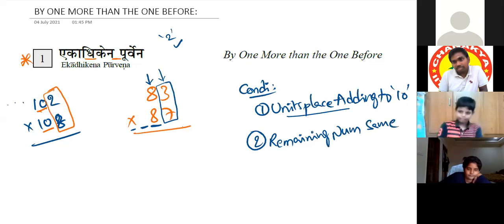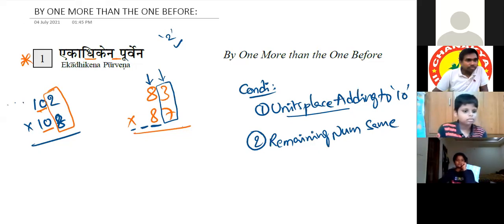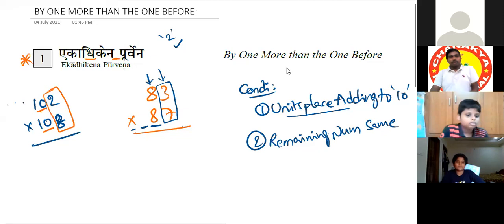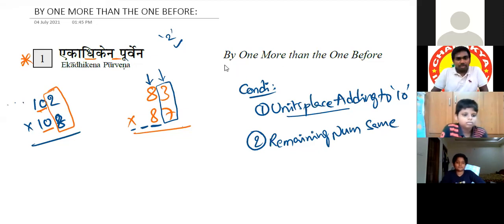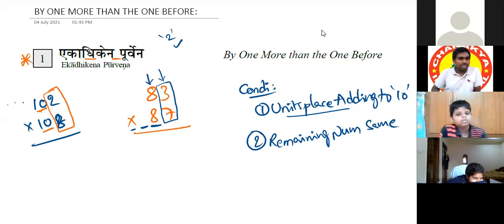Stop chatting in the chat box. Stop writing in the chat box. They were chatting, they're fighting. Sir, I was not fighting, I got disconnected. I was just asking who was chatting. Don't write anything. If you have any doubt, you can ask me directly by stopping. I'm telling all of you, don't write anything in the chat box. If you have any doubts, you can stop me and ask.